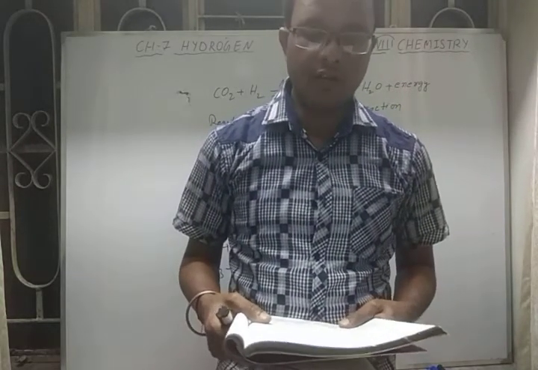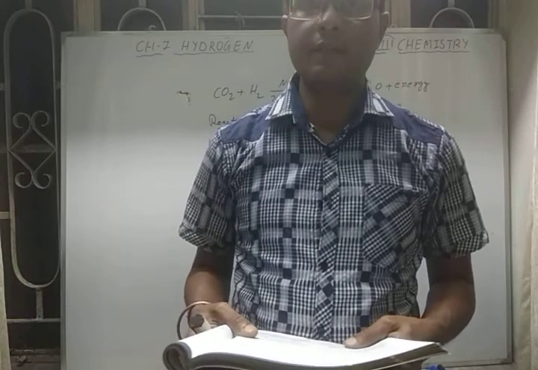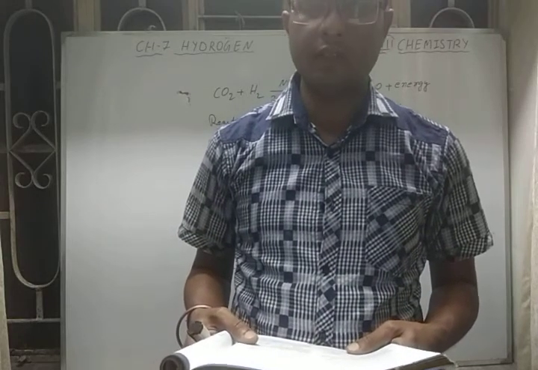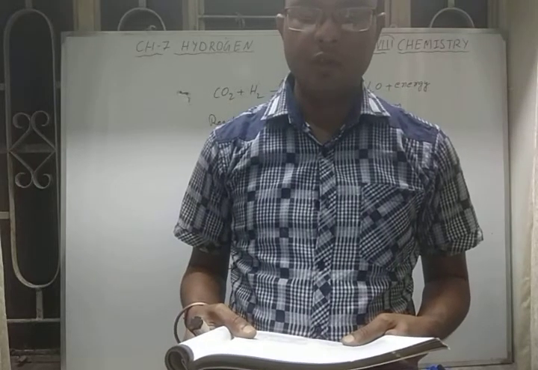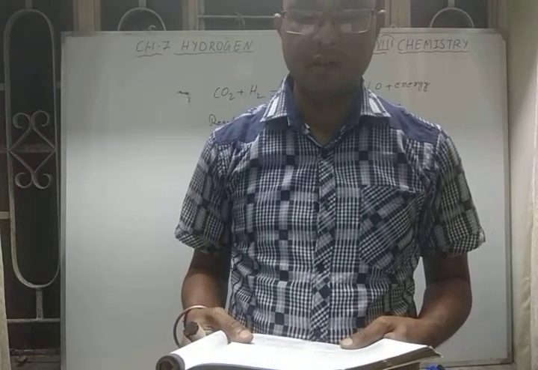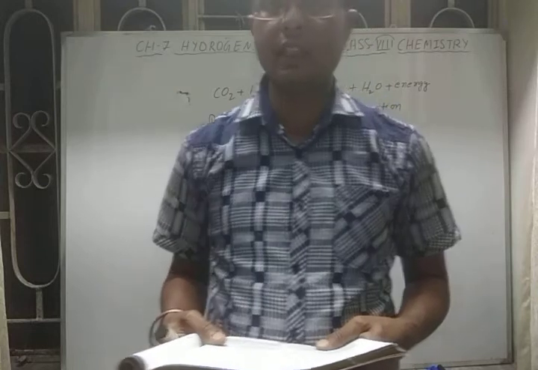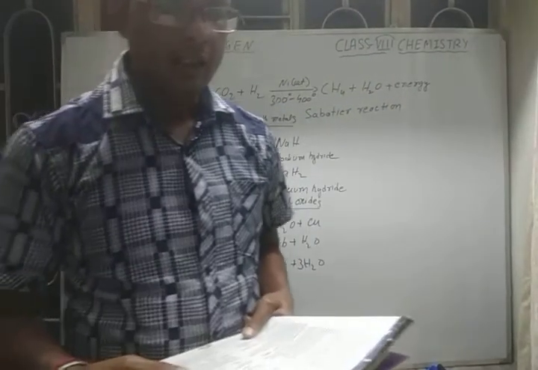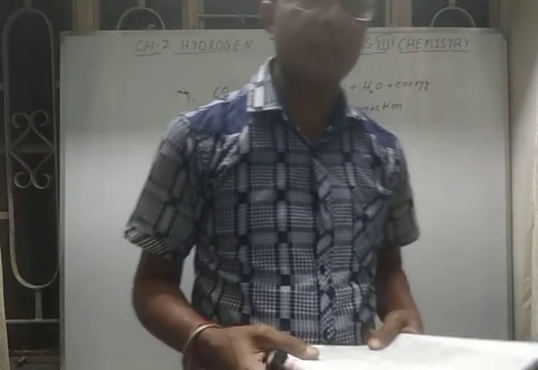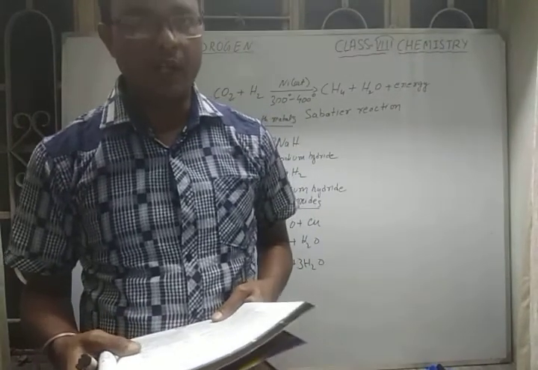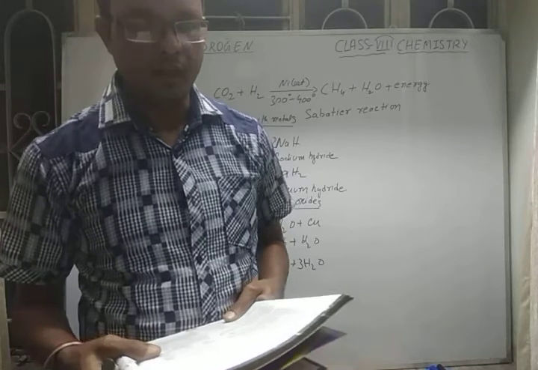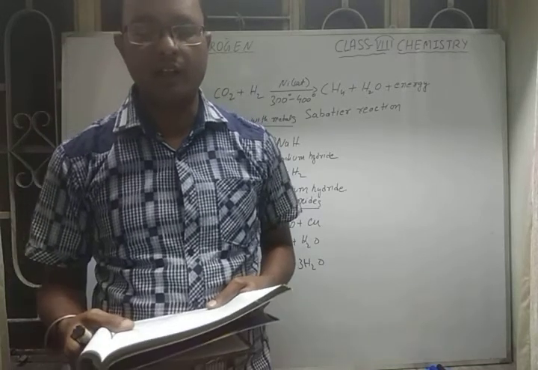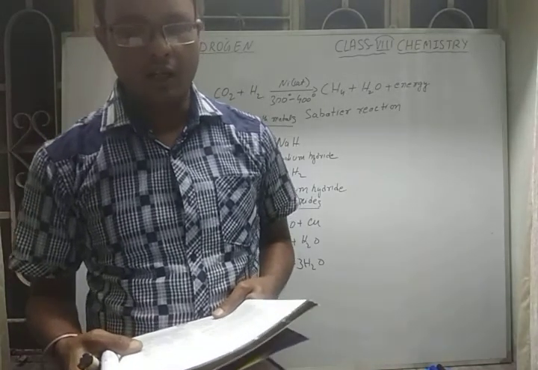The mixture of hydrogen and oxygen gives a temperature of about 2800 degrees Celsius during combustion, and this is called the oxyhydrogen flame. This oxyhydrogen flame has vast use in welding and cutting of metals.